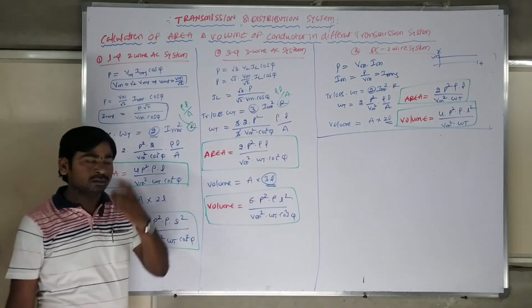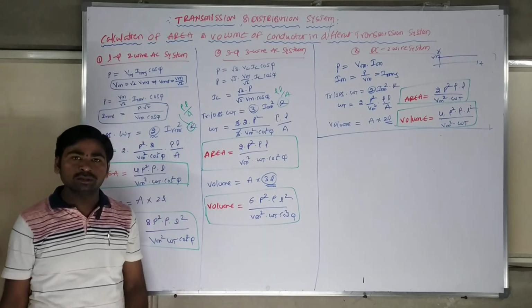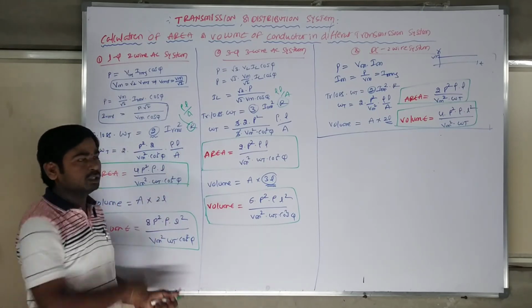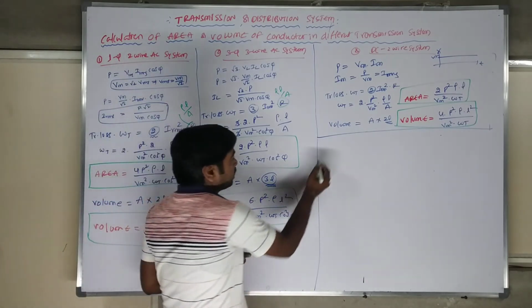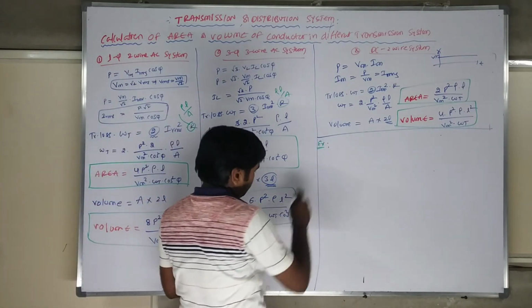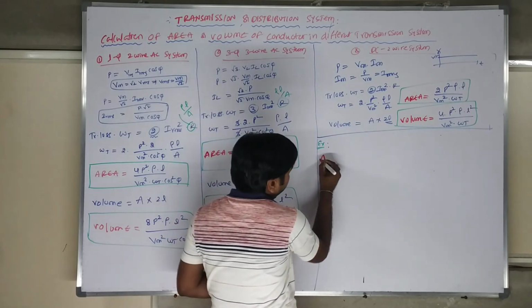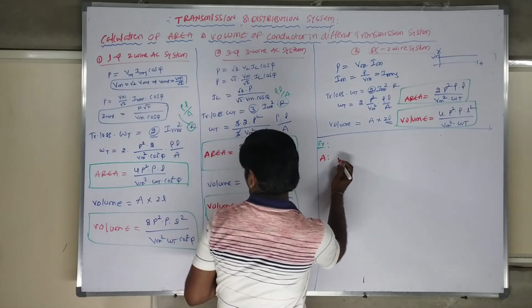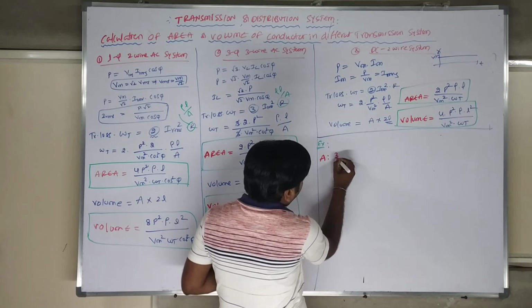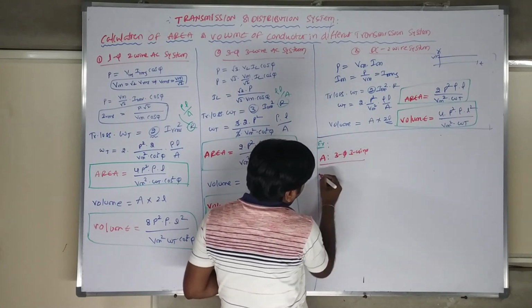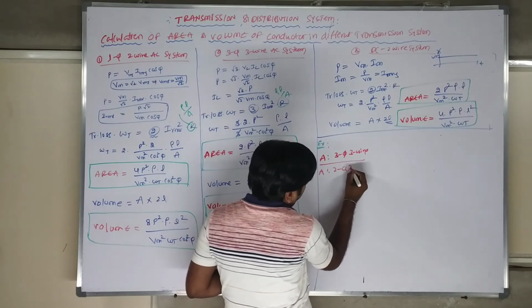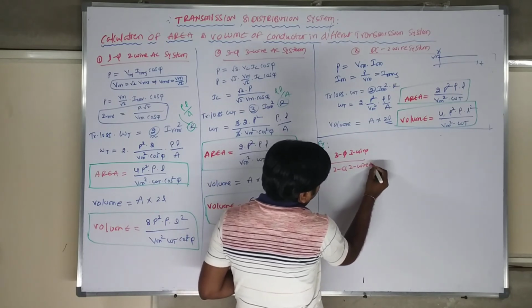After this calculation, in the examination they will ask for a comparative statement of the areas and volumes. Let me take an example. Example: the area of 3-phase 3-wire to the area of 2-phase 2-wire AC system.